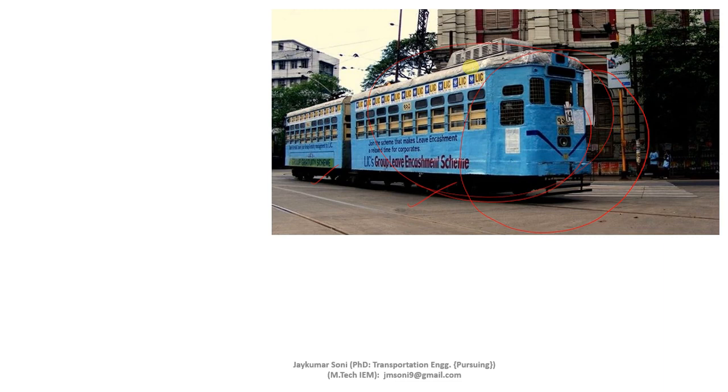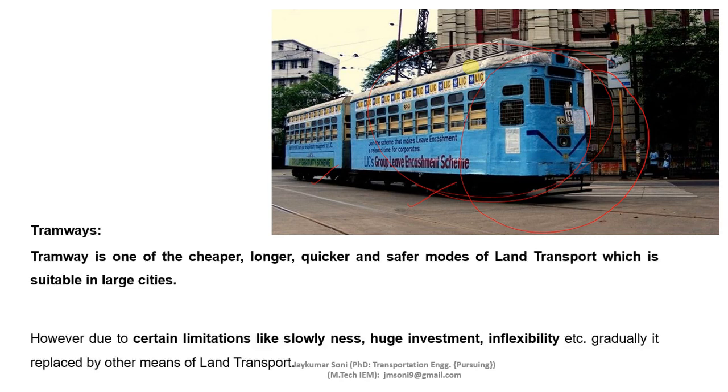It is one of the cheaper, longer, quicker and safer modes of transport. It is suitable for large cities, but it has certain limitations: it moves at a slow pace, requires huge investment, and is inflexible in operation. So gradually it was replaced by other means of land transport, such as vehicular transport or rail transport.